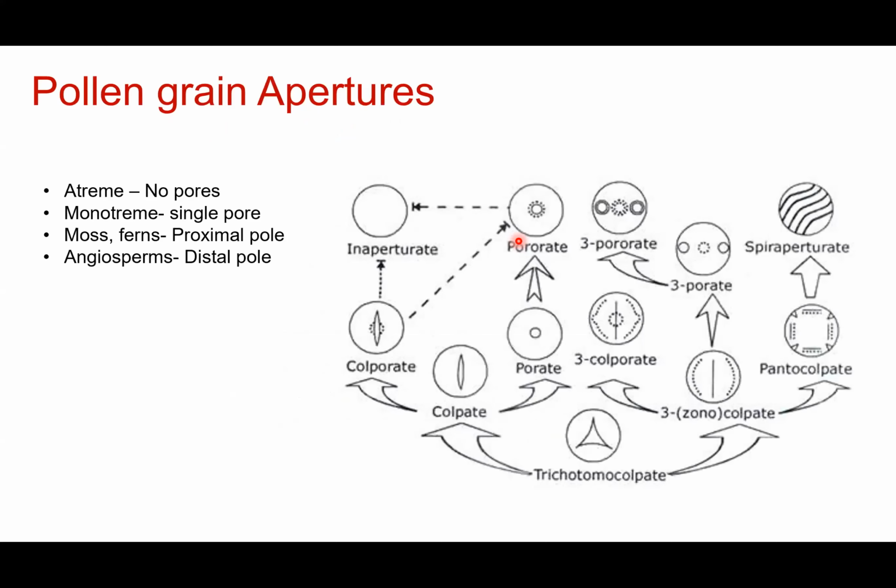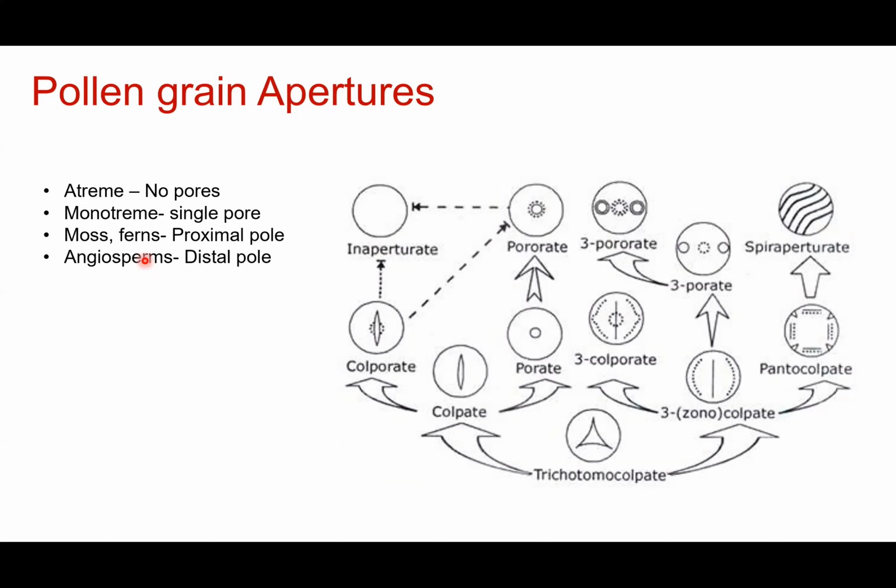So when we look at pollen grains, they have small pores on their surfaces. Depending on the apertures present on the surfaces, pores are called apertures. Depending on these pores, the pollen grains have been named. If there are no pores present, they are known as inaperturate or atreme. That is, they do not have any apertures. If there is a single pore, it is known as monotreme. Monotreme means there is only one aperture.